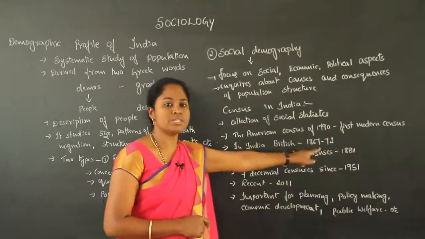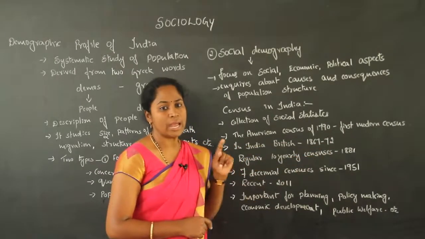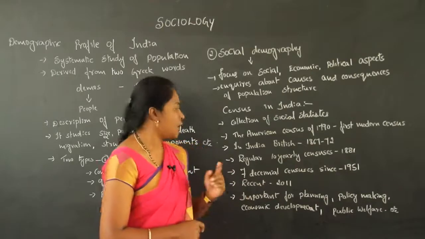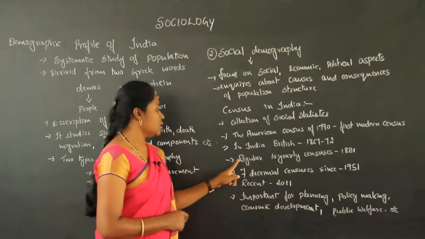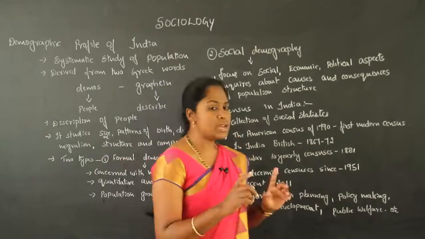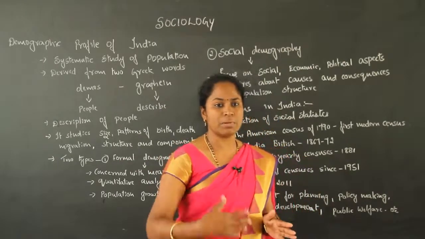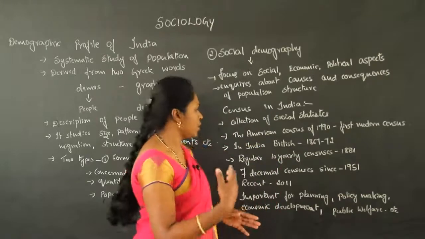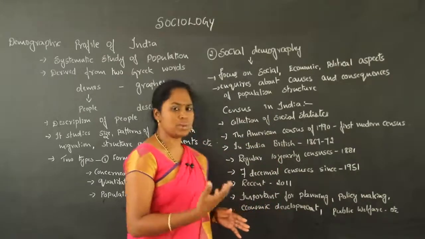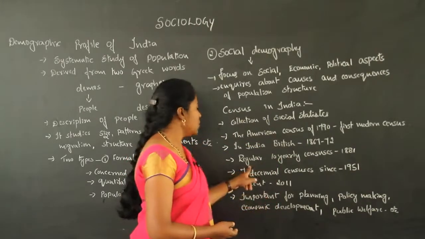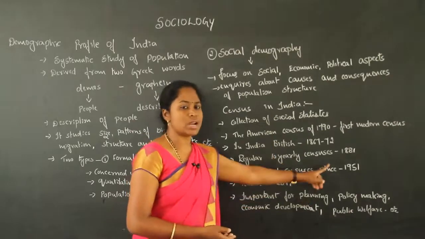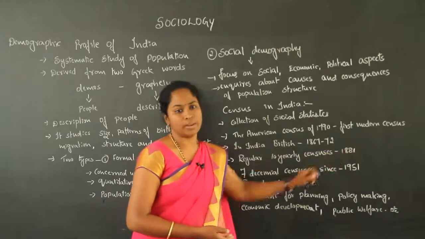This was the first census which took place in Indian society. Then regular census every 10 years started in 1881.